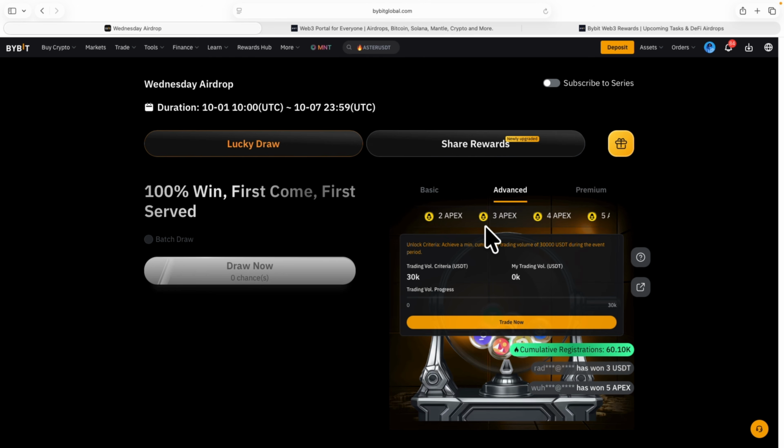You can see you have 2 Apex coin, 3 Apex coin, 4 Apex coin, 5 Apex coin, and you have 3 USDT. And don't forget, I said 1 Apex coin is between $2 to $3 right now. If you're earning like 3 Apex coin, that's like $6 to $9 or thereabout. If you're earning 5 Apex coin, that's like $10 to about $15 right there. So you can see that you are earning free tokens for yourself. So that is under advanced.